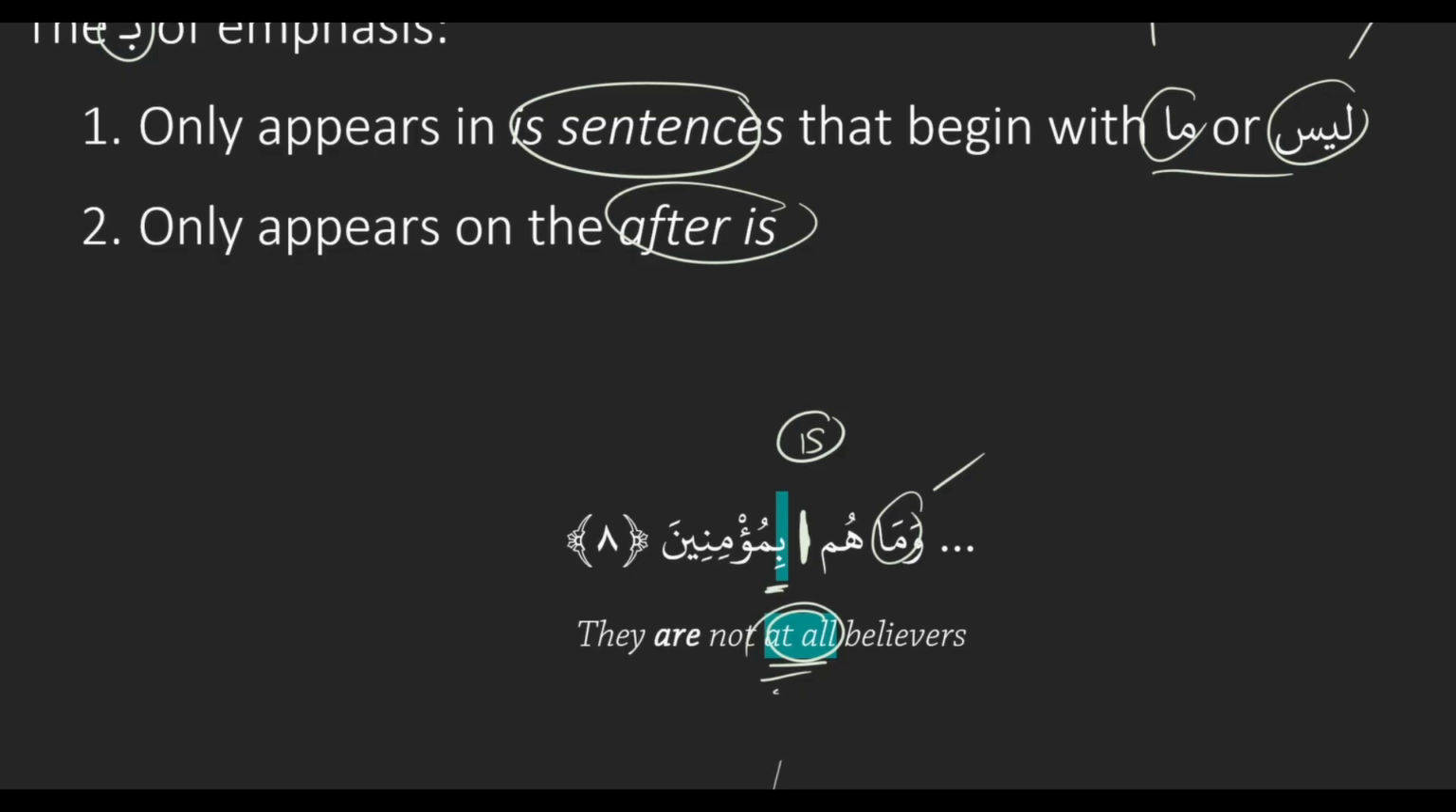So without the ba, without the emphasis, it would just be they are not believers. Exactly. They are not believers, but since we added the ba of emphasis, it translates as they are not at all believers, or they're not believers at all. So it's like emphasizing the negation. It is. When you have emphasis in a negative sentence, then you're emphasizing the negation, basically.